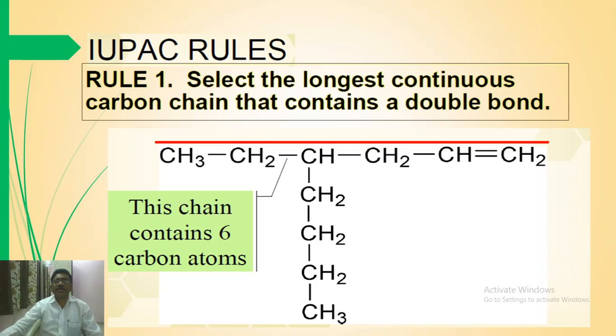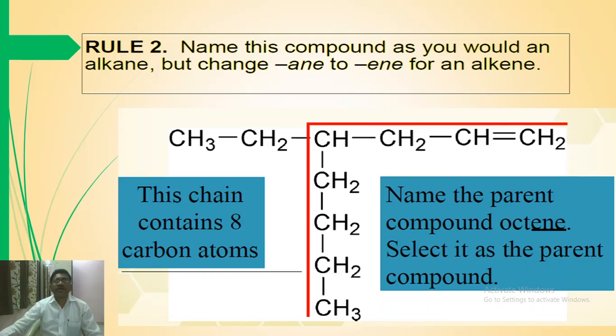First rule is to select the longest continuous carbon chain that contains the carbon-carbon double bond. This is the longest continuous chain, and it contains 6 atoms. Second rule, the organic compound is named by changing the -ane of the corresponding alkane to -ene, and therefore here 8 carbon atoms are there, so the parent alkane is octane.